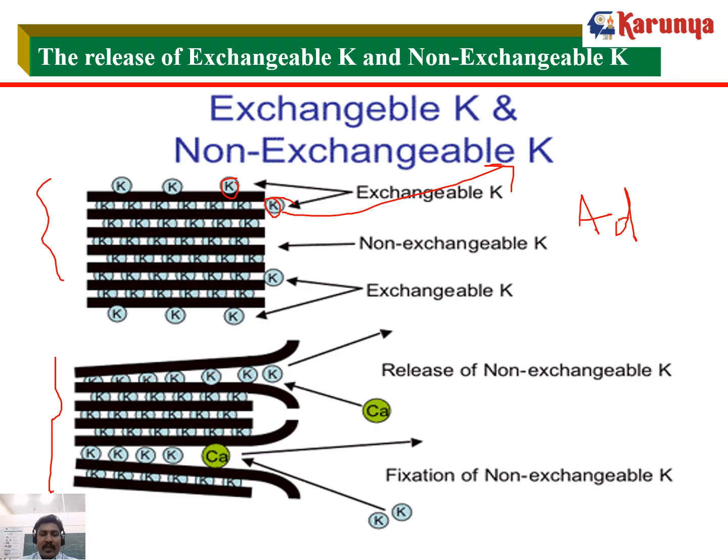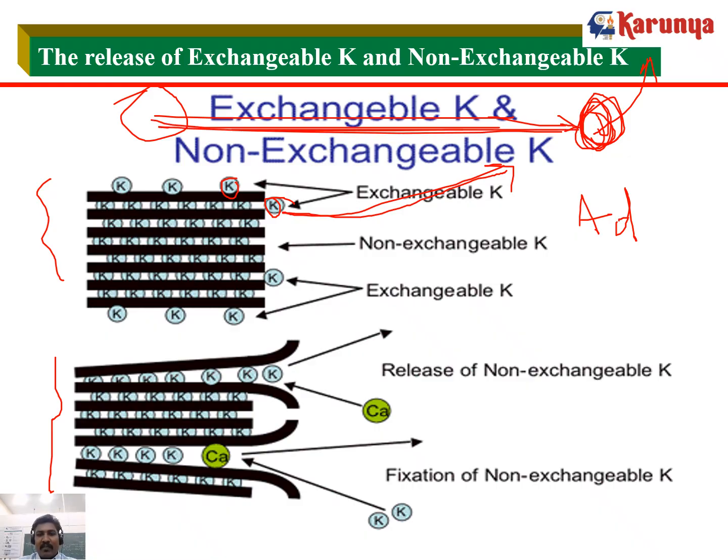Equilibrium is nothing but the presence of potassium in equal amounts both in the soil solution as well as on the exchangeable sites. Once the potassium is absorbed by the plant, potassium depletion takes place. To compensate for this depletion, the exchangeable potassium comes and replaces the losses. This is the equilibrium, and this process happens in a very fast manner.